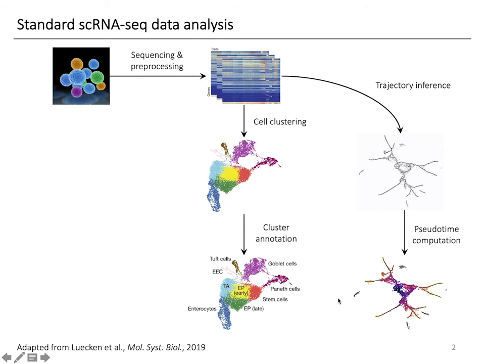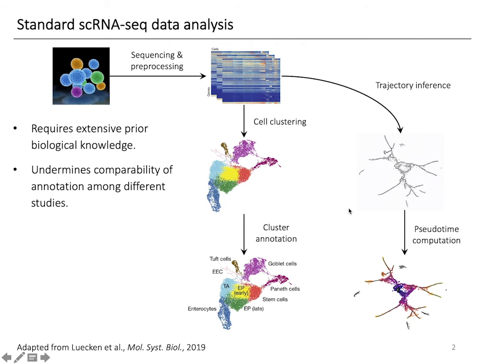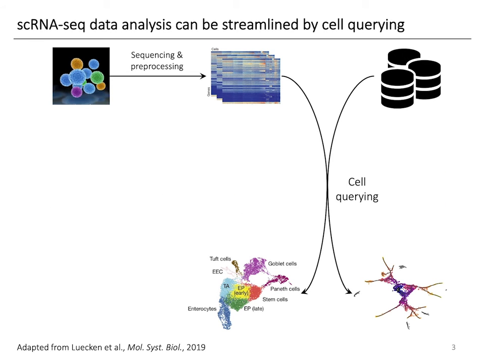This slide shows a common data analysis pipeline for single-cell RNA-seq, which involves annotating the cells in terms of cell types or differentiation trajectories. Conventionally, the data annotation process involves multiple steps and various hyperparameters to tune, guided by prior biological knowledge, which undermines the comparability across studies in many cases. With a vast amount of annotated data already there, it is now possible to annotate newly produced data by querying the existing data as a reference.